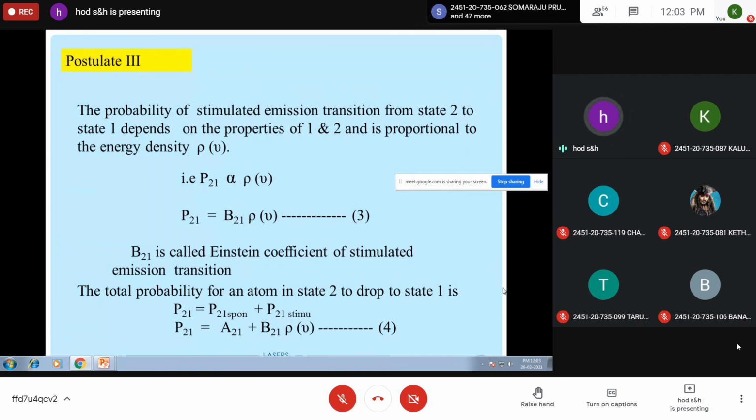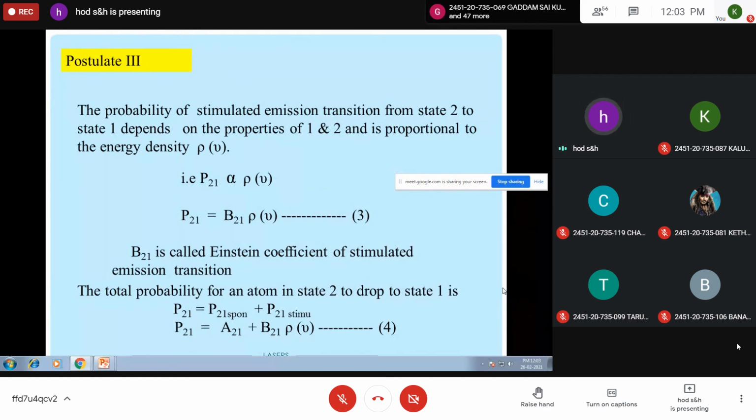Because in the stimulated emission, the particle is in the excited state, an external photon is allowed to interact with the excited atom so that it comes down to the lower energy state by emitting 2 photons. So external energy is involved here. So the probability of stimulated emission transition from higher energy to lower energy, or state 2 to state 1, again depends on the properties and is also proportional to energy density. Here it is mentioned as P21 because transition is taking place from state 2 to state 1. That's why it is defined as P21. In the induced absorption, it is P12. You should note this difference.